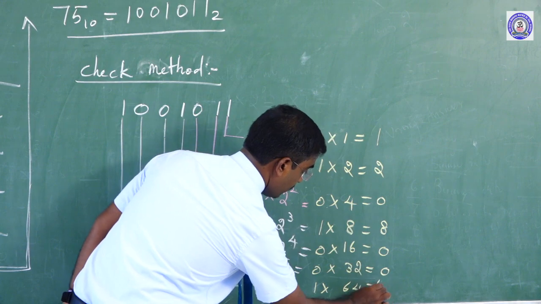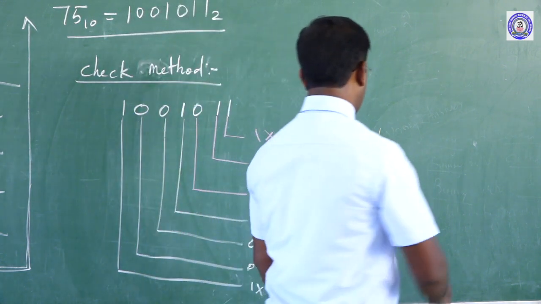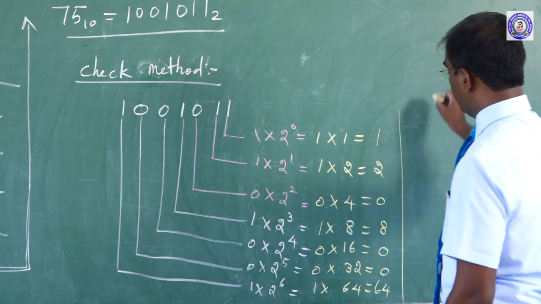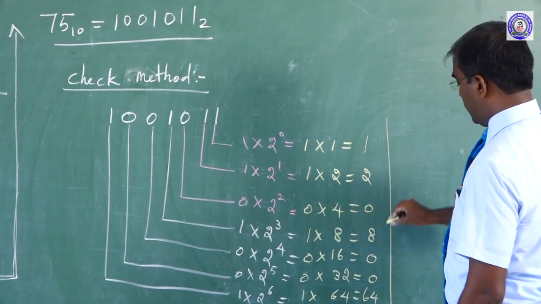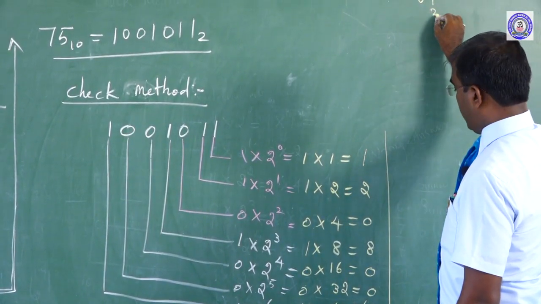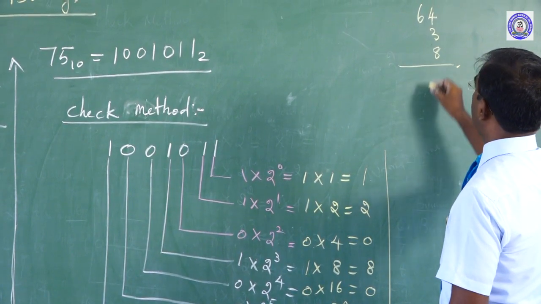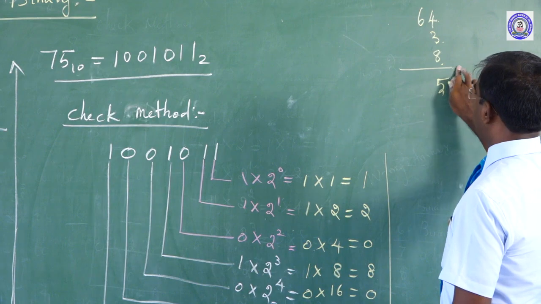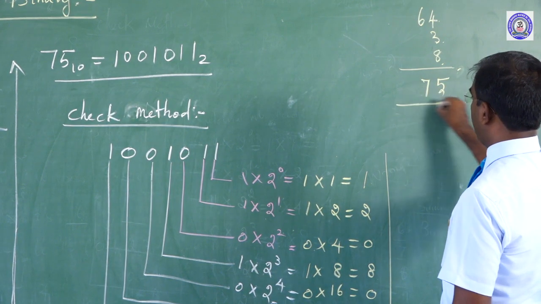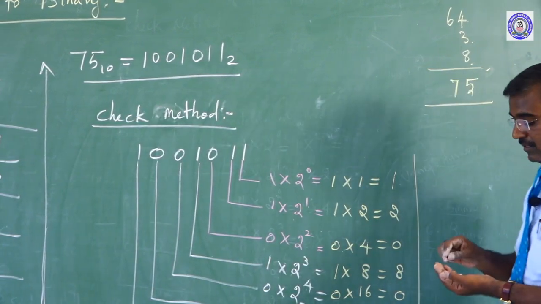Here 64. Okay. We will add everything. Clear? Yes. One by one, you check now. Here 64 and then what? Here 1 plus 2 is 3, and then 8. Okay. Here 4 plus 3 is 7, plus 8 is 15. 1 is remaining, so 75. So, this question came, the answer is clear.